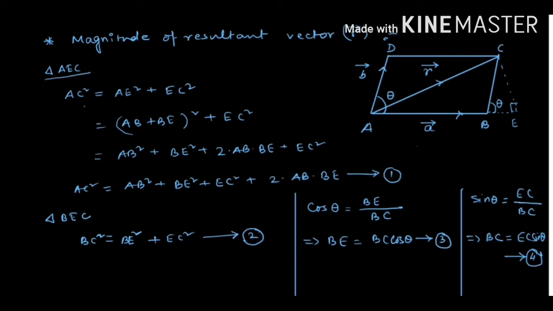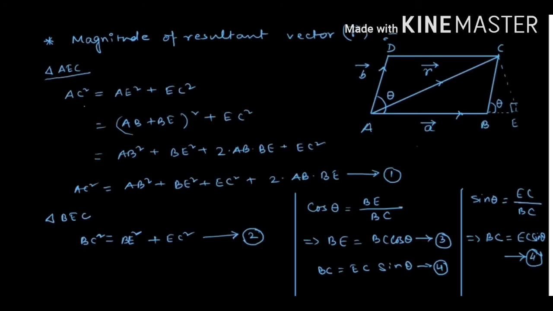So here we are writing this, that is EC equal to BC sin theta. So this is equation number 4. Now using equation number 2 and equation 3 in equation 1, we can write, that is AC square equal to AB square plus BE square plus EC square.